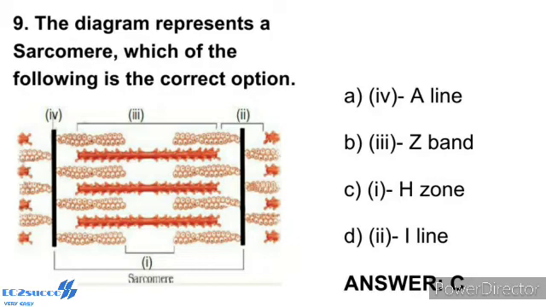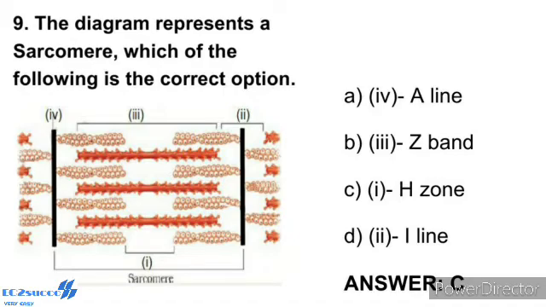The light band contains actin and is called the I band or isotropic band, whereas the dark band, A or anisotropic band, contains myosin. Both the proteins are arranged as rod-like structures parallel to each other and to the longitudinal axis of the myofibrils. Actin filaments are thinner as compared to the myosin filaments, hence are commonly called thin and thick filaments respectively.